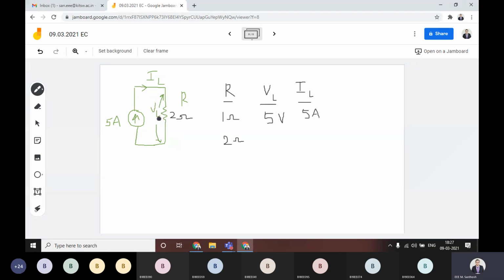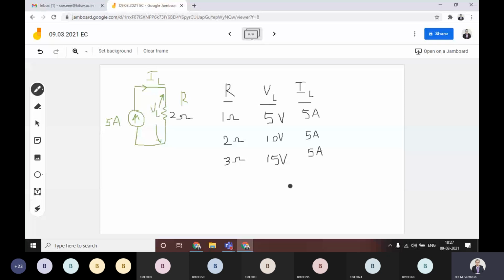That is current into this resistance. Current is same, but the voltage now is 10 volts. Current is equal to source current, that is 5 ampere only. If you have 3 ohm, then what happens? This one becomes 15 volts, but you will get the current equal to 5 ampere only.